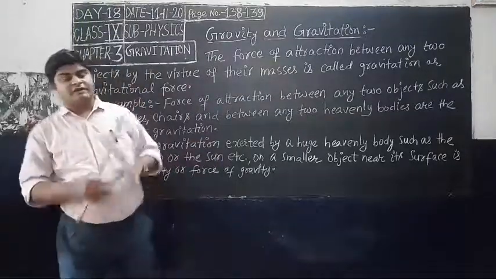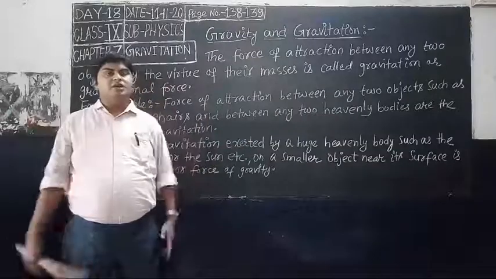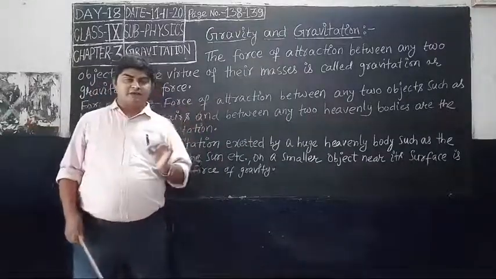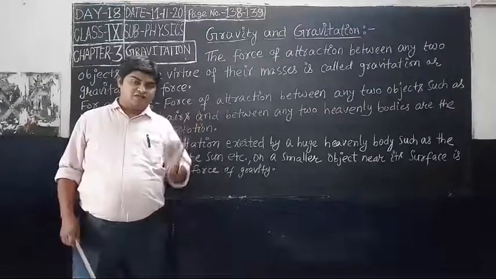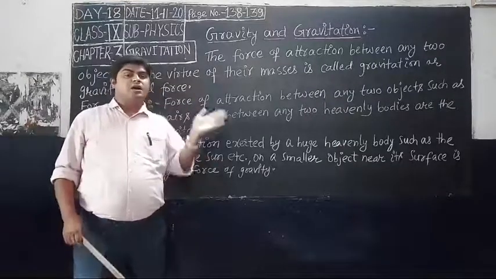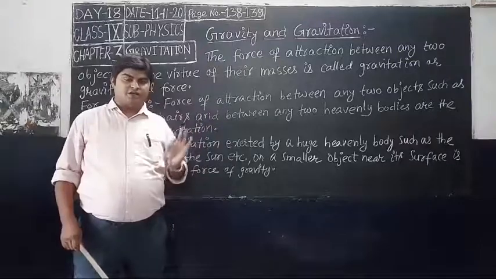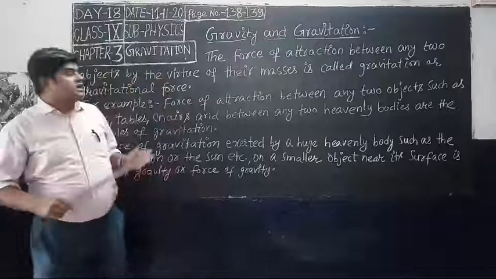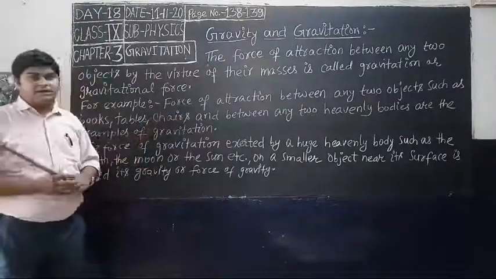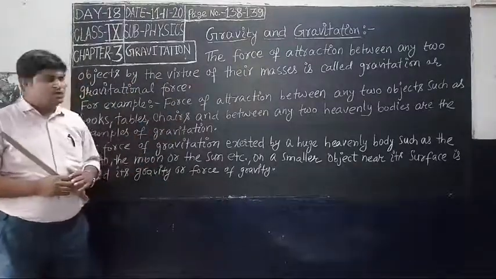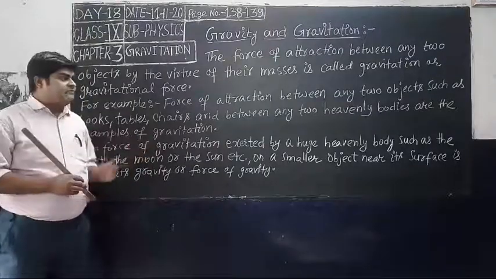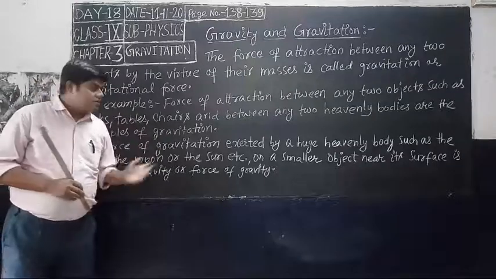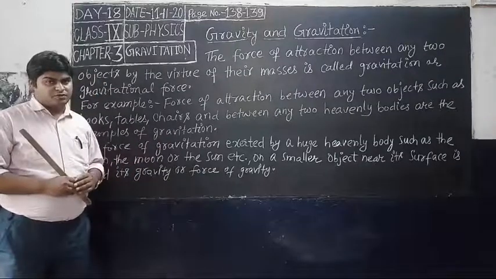Gravitation is the force of attraction between any two objects in the universe. But gravity means the force of attraction of a celestial object, a heavier object, on a smaller object on its surface. That is called gravity. So students, I have taught about gravity and gravitation, and I hope you all understood very well. Now it's time to see some questions from your book.